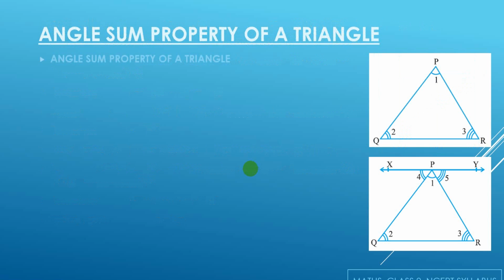Now the properties of parallel lines and the transversal can be used to prove some more results such as the angle sum property in a triangle. Now we all know that the sum of angles in a triangle is equal to 180 degrees, but how this can be proved algebraically, we'll do that.